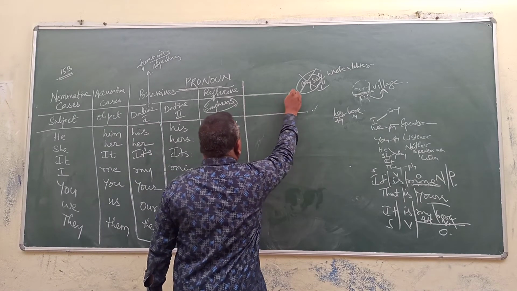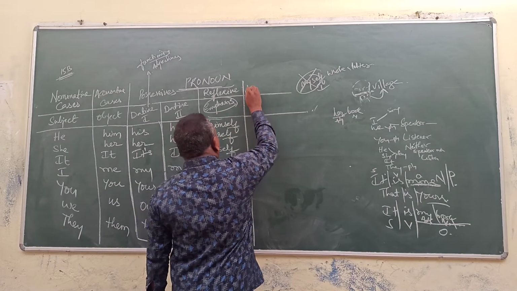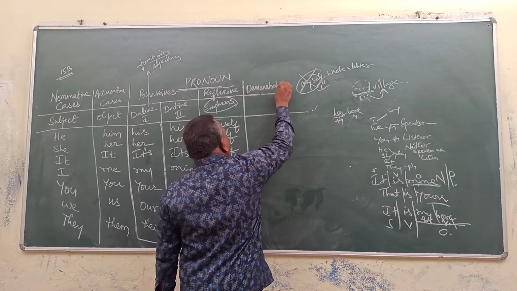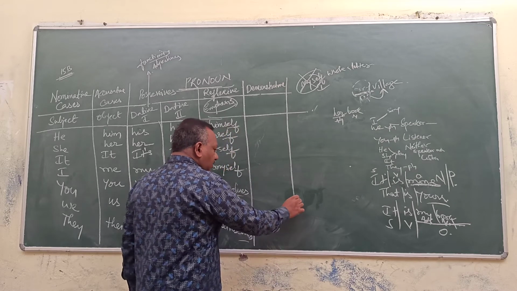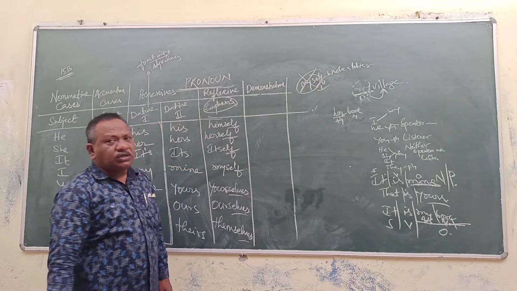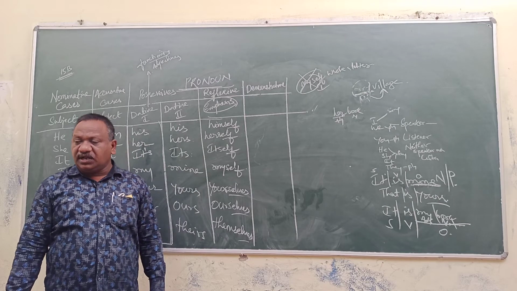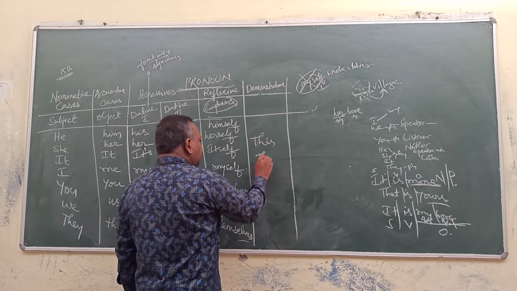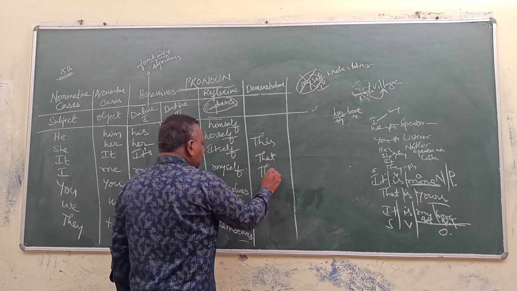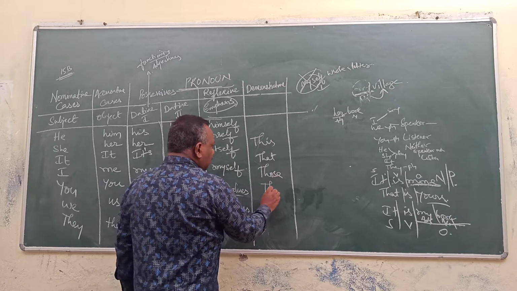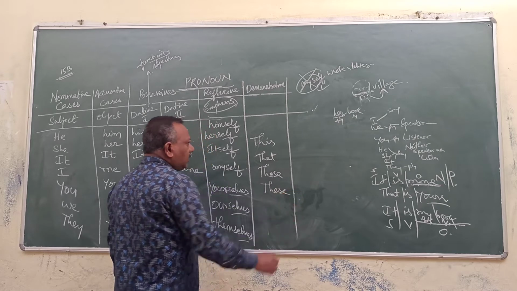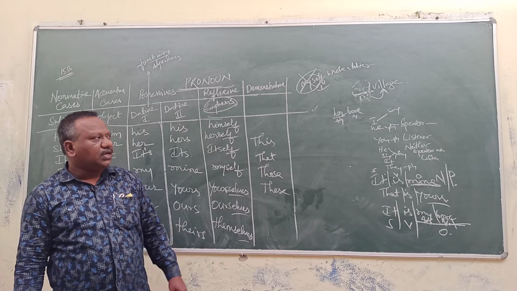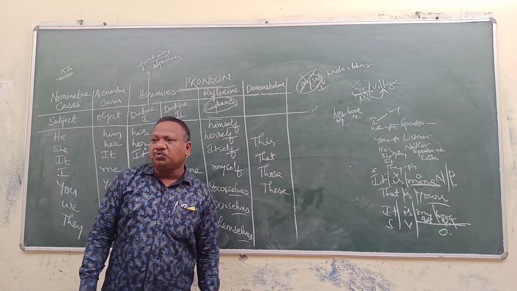Next, demonstrative pronouns. This, that, those, these. This, these, that, those, they are called demonstrative pronouns.